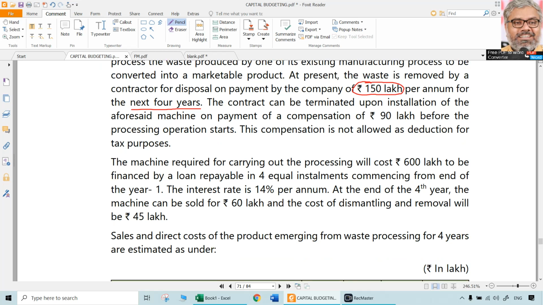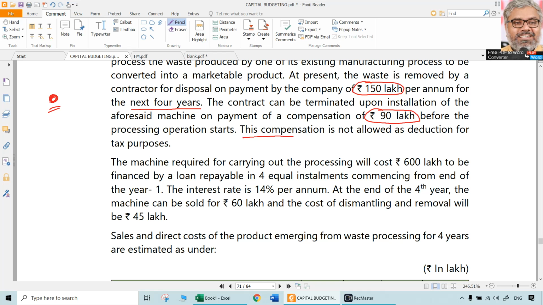The contract can be terminated upon installation of the aforesaid machine on a payment of compensation of 90 lakhs rupees before the processing operation starts. That means in year 0, now we have to pay the contractor 90 lakhs rupees because we are terminating a contract. According to the terms of that contract, we have to pay 90 lakhs. That is an outflow. So that is an outflow of 90 lakhs rupees now, and there is an inflow or a benefit of 150 lakhs rupees each year for the next 4 years because of this contract.